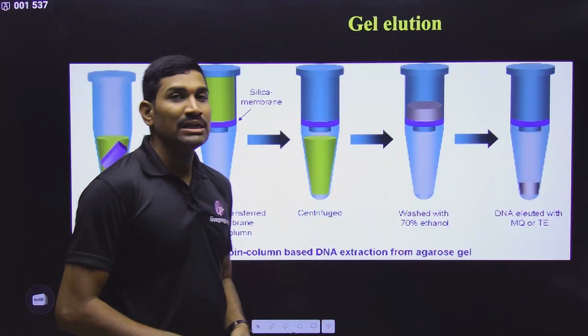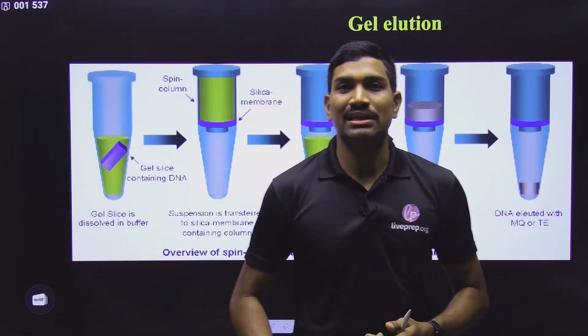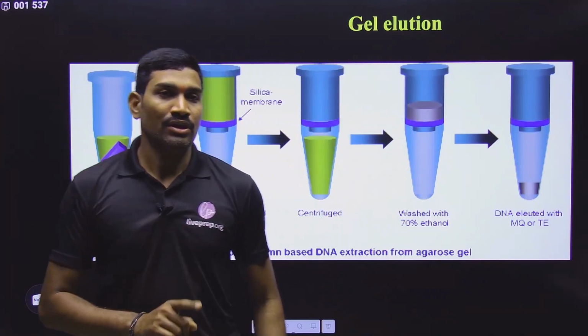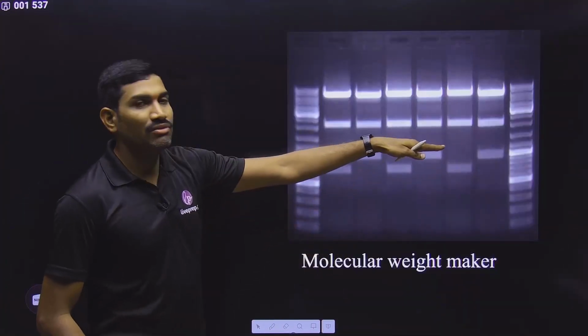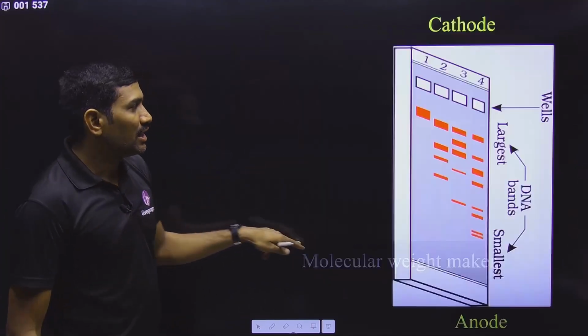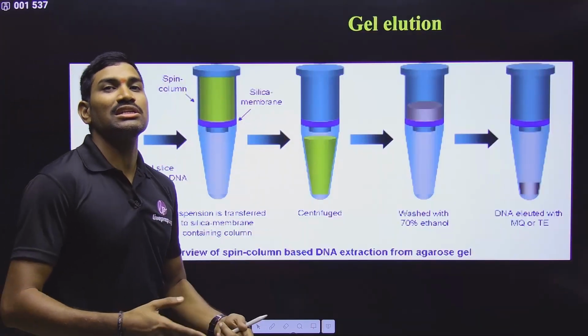Now gel elution. Please remember, many students think that gel elution is also part of agarose gel electrophoresis. No. When you observe here, with this agarose gel electrophoresis is completed. And now this gel elution is an optional step.